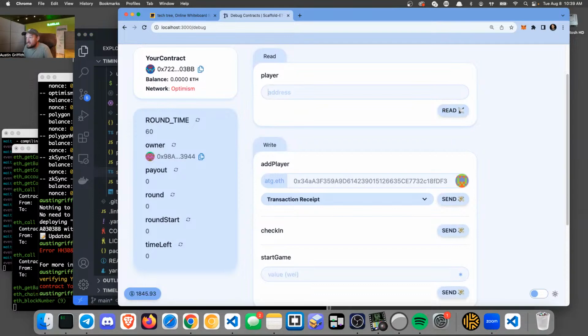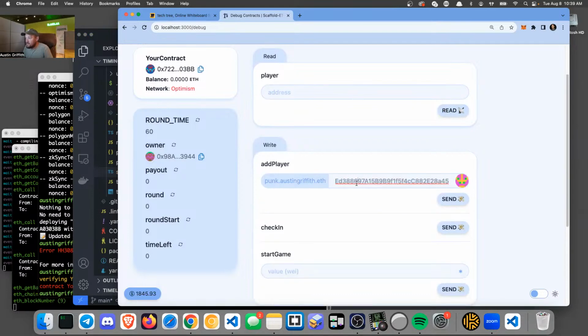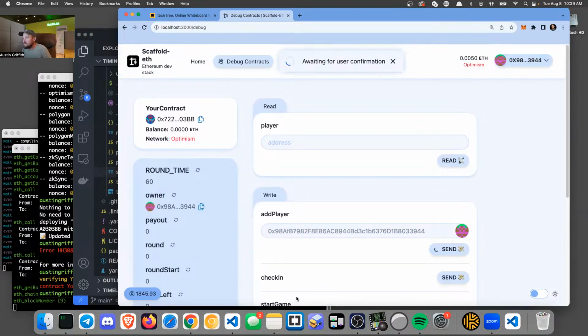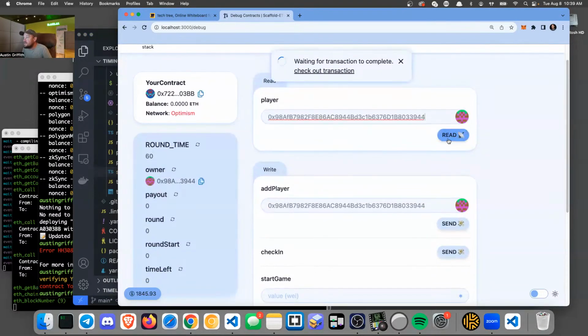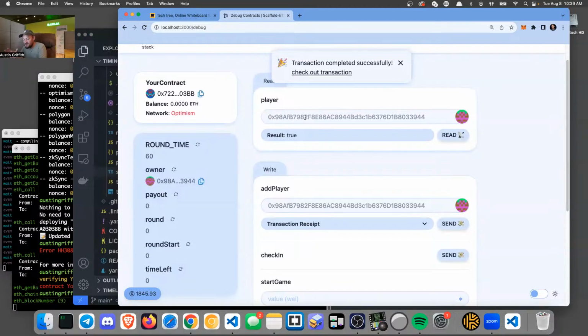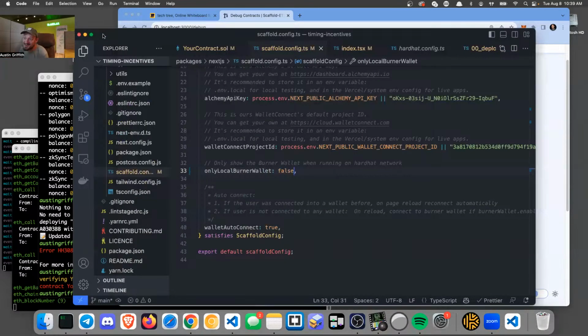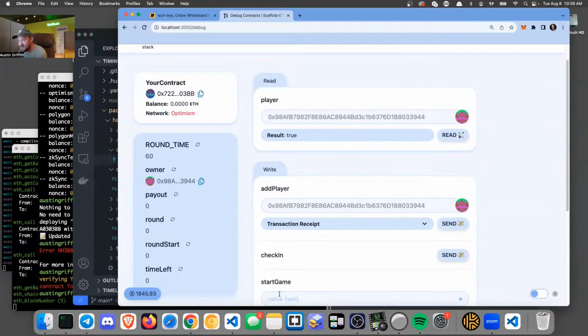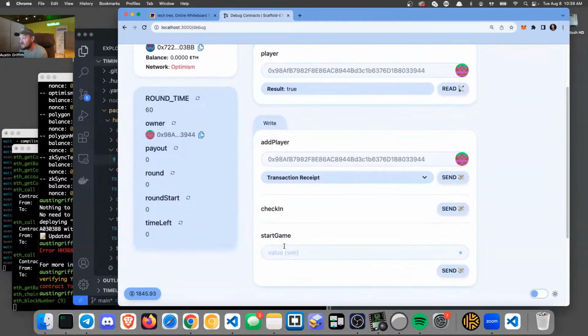Okay, so we just have one player. Let's get another player. Let's just add the burner wallet. This guy. So there are 2 different players: there's me, and there's my burner and my MetaMask. Those are the only 2 players of the game. But if we were setting up a game with timing and incentives, we would have a whole bunch of players added here. This would be the time where we would add the whole list of players. Probably not the way you would do it. You probably wouldn't have a mapping. You'd probably do something else. The goal here is to show timing and incentives and show how you can prototype with Scaffold-ETH 2. So we've just added 2 dummy players here, and I think we're ready to start the game.